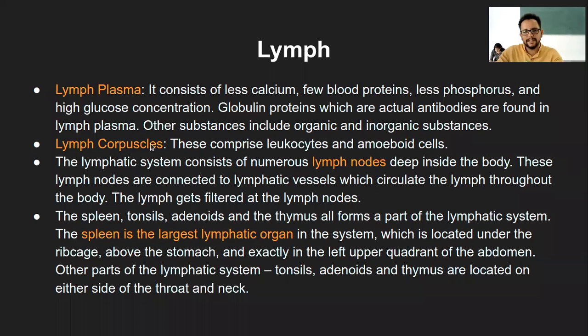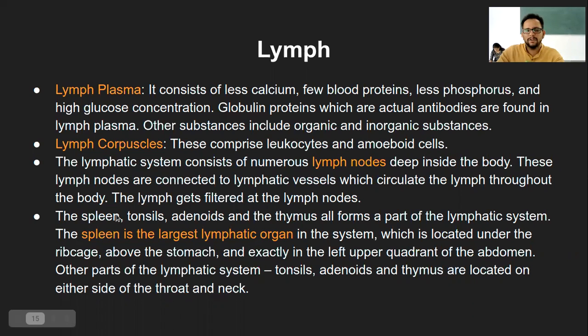Lymph corpuscles, that is the lymph cells, are nothing but your leukocytes, and some of them are amoeboid cells, that is your macrophage-like cells. So you can simply remember leukocyte, and that is sufficient. So these are the lymph cells. And the lymph nodes or lymph organs, we described quite a lot of it already.